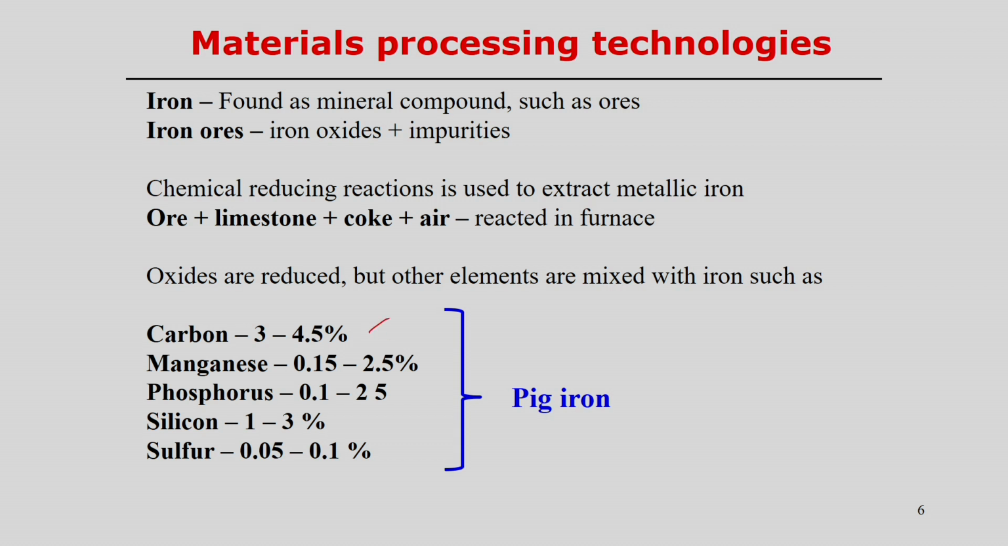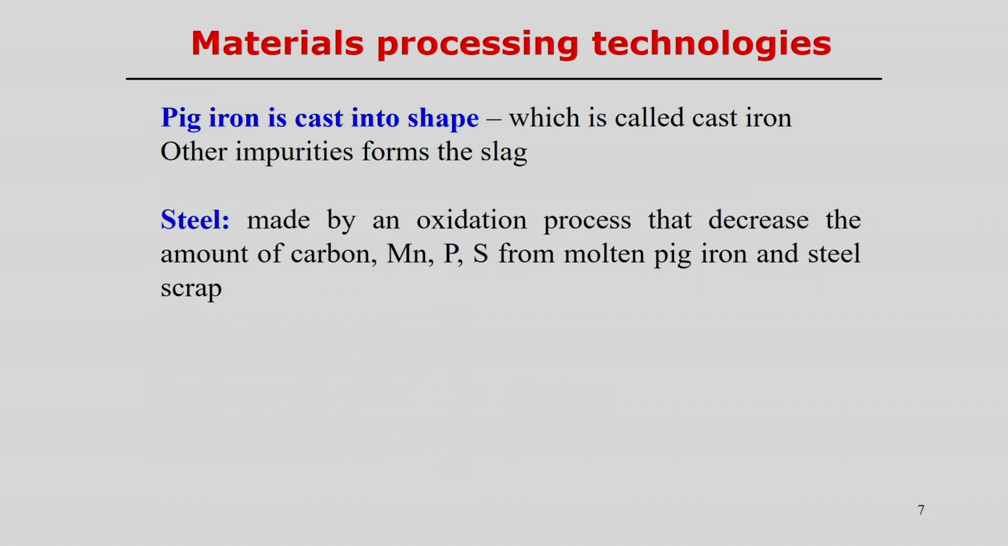Carbon, normally 3 to 4.5%, is mixed with the iron. Manganese can also be mixed, phosphorus is mixed, silicon in a certain percentage, and sulfur, all are mixed, and then we produce some kind of raw material which is called pig iron. Once the pig iron is cast into the desired shape, it is called cast iron. And of course, other impurities form slag, and we simply remove the slag.